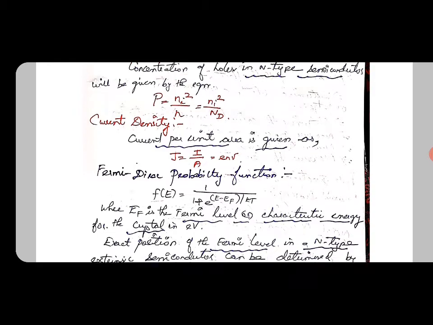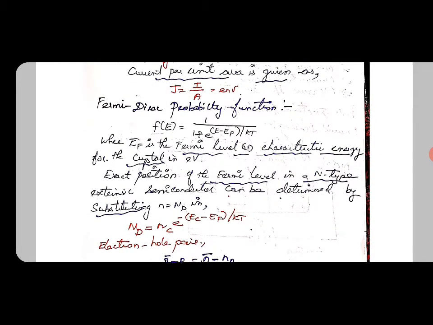We need to know what current density is. Current density is the current passing per unit area. That is J is equal to I by A equal to nev. The unit of current density is ampere per meter square. Current passing per unit area is termed as current density, which can be given by the letter J is equal to I by A, ampere per meter square.